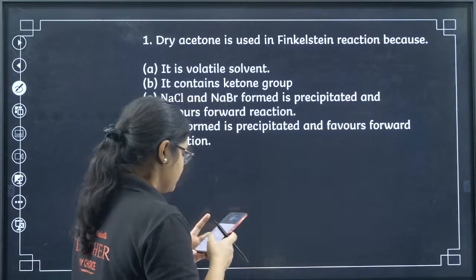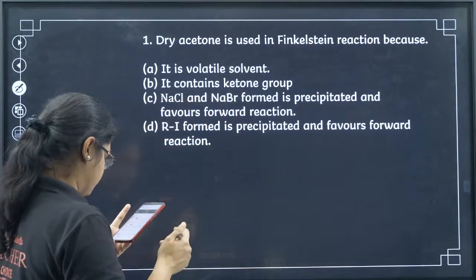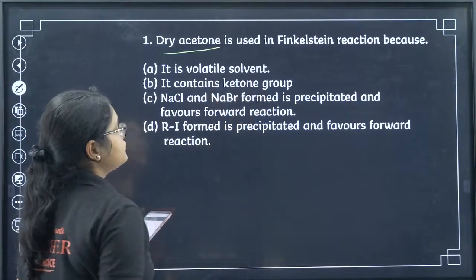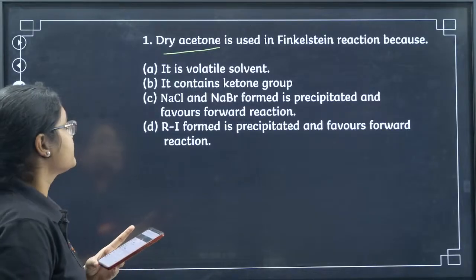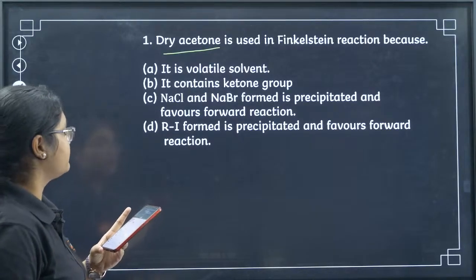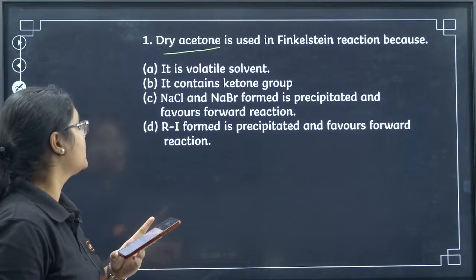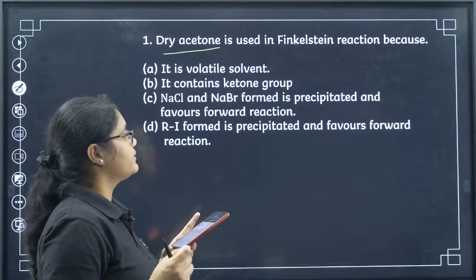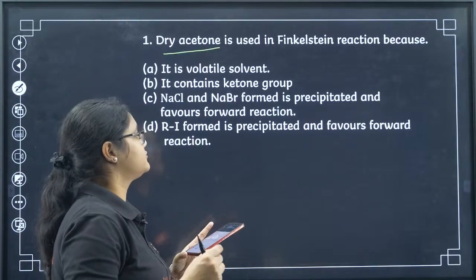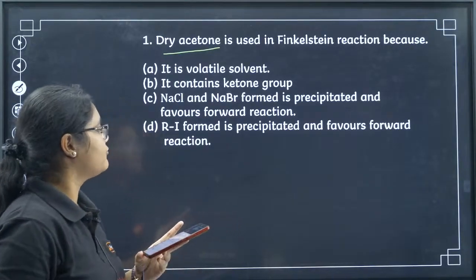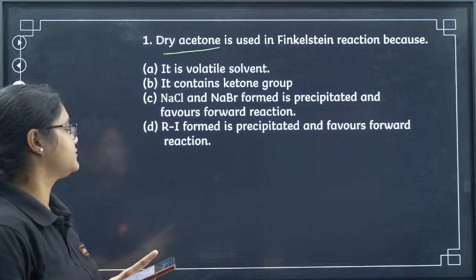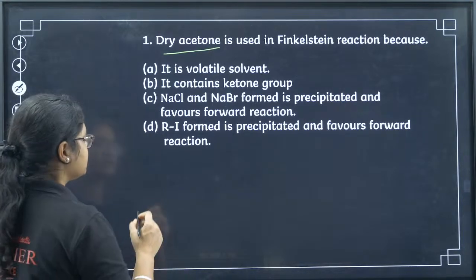Let's start. Dry acetone is used in the Finkelstein reaction because: it is a volatile solvent, it contains a ketone group, NaCl and NaBr formed are precipitated and favor the forward reaction, or RI formed is precipitated and favors the forward reaction. What is the Finkelstein reaction?